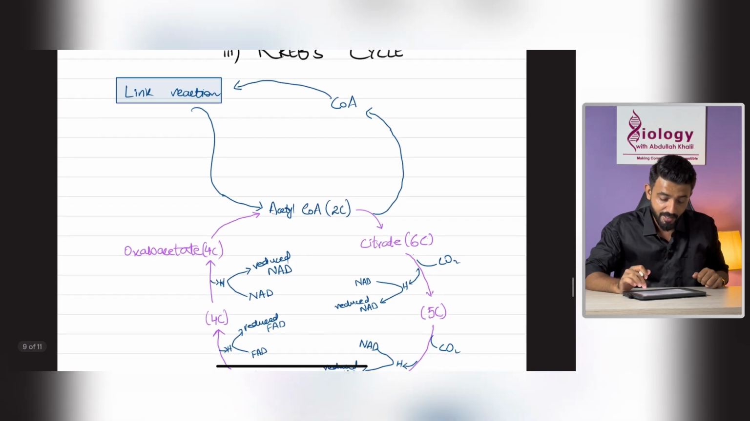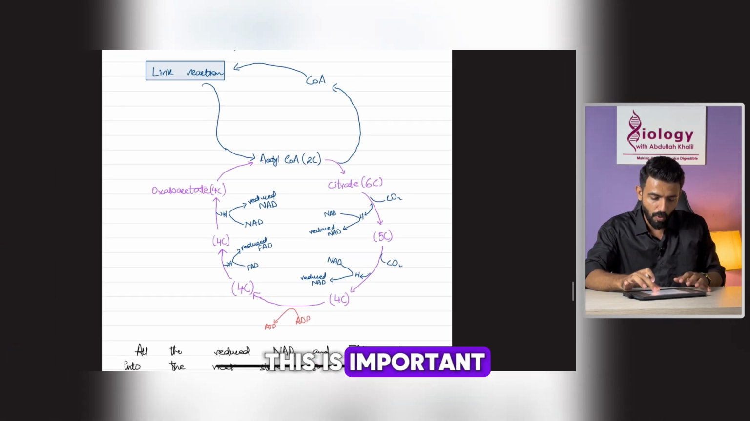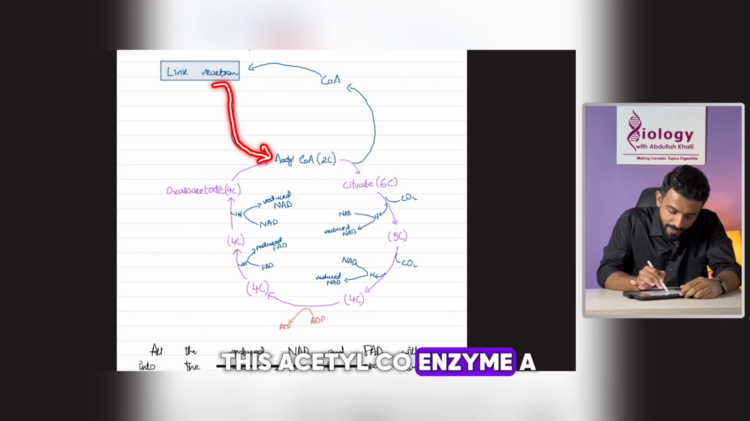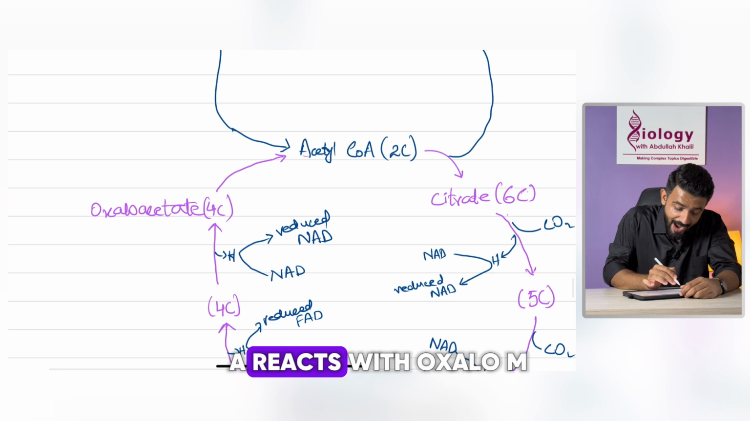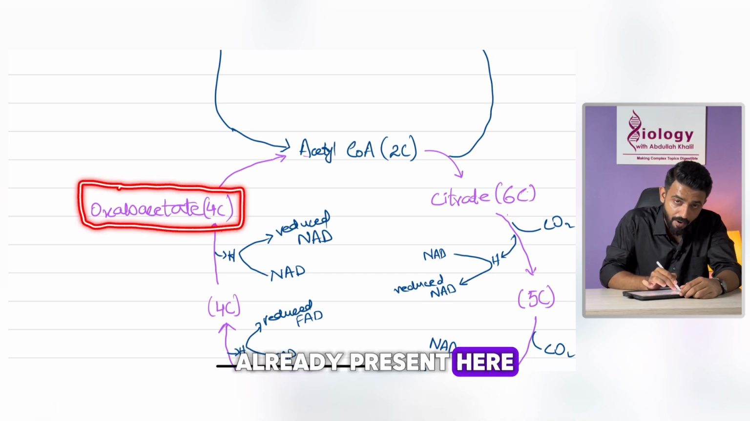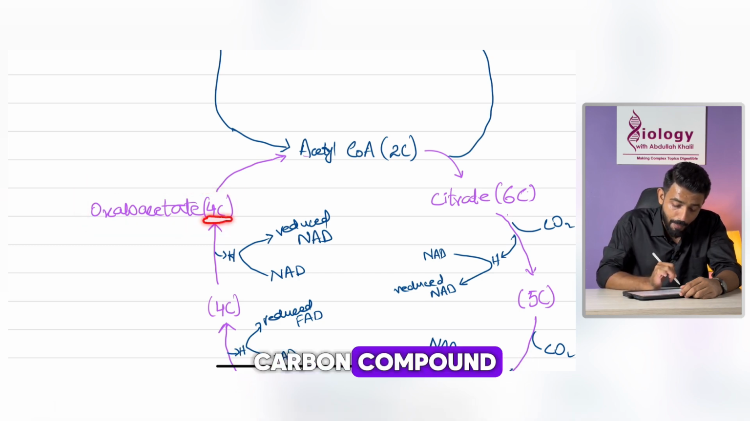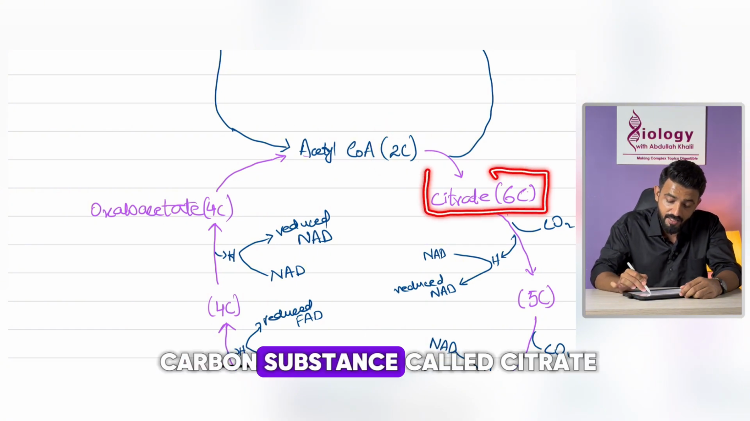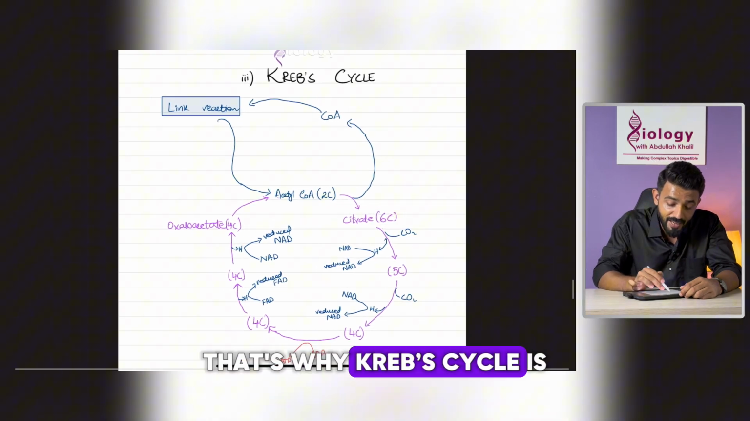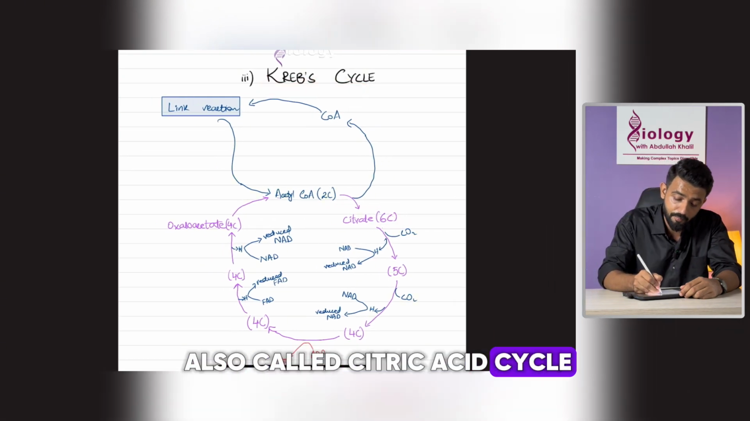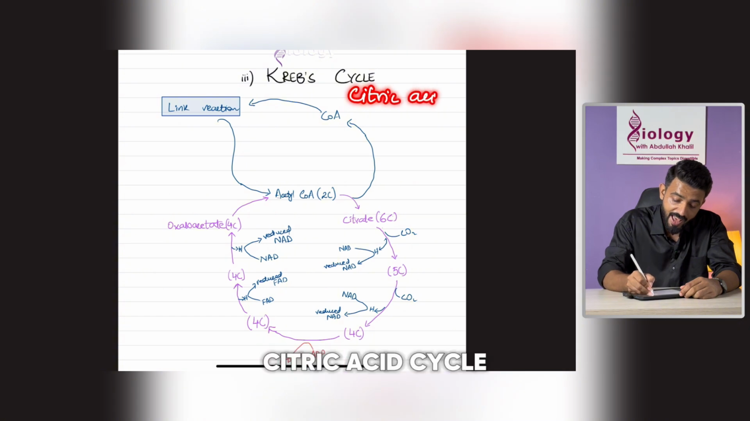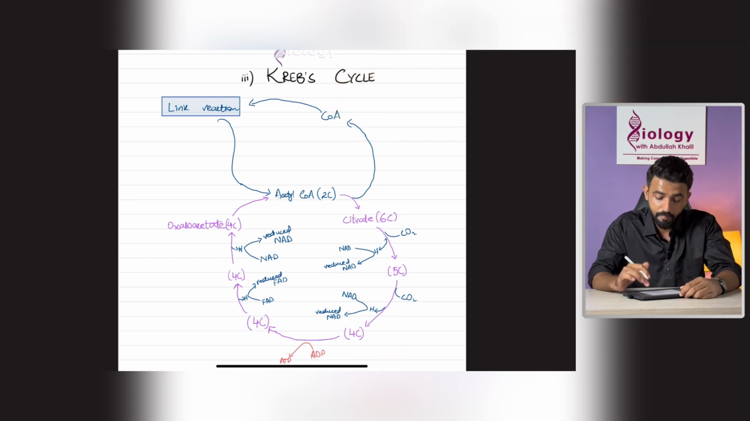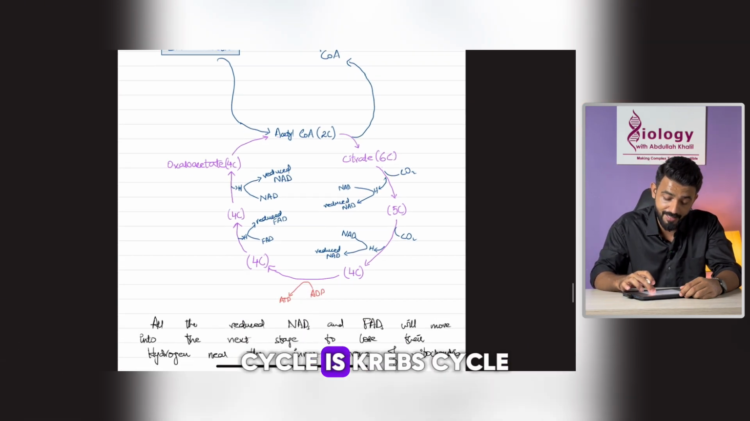happening again in the mitochondrial matrix. What happens in the Krebs cycle? This is important. The link reaction releases acetyl coenzyme A, and this acetyl coenzyme A reacts with oxaloacetate already present here. Oxaloacetate is a 4-carbon compound. As it reacts with acetyl coenzyme A, it makes a 6-carbon substance called citrate. That's why the Krebs cycle is also called the citric acid cycle. It was discovered by Sir Hans Krebs, so to honor the scientist, the cycle is named the Krebs cycle.